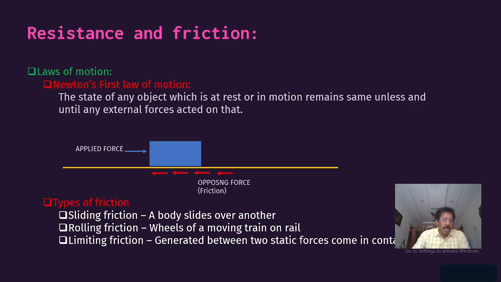Suppose we take an object on a level plane, it will be static as it is unless any external force acts on it. Suppose we apply some force on it, it will start to move, but even then it will go for some distance and stop. That is because of the force acting against the direction of the motion, on the surface, which we call the opposing force.